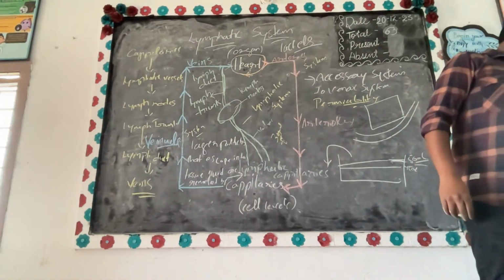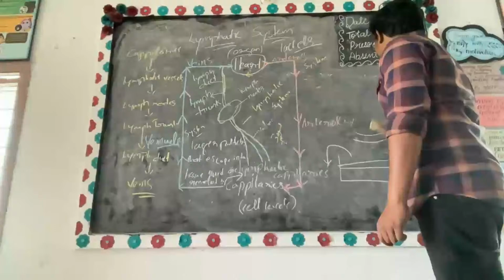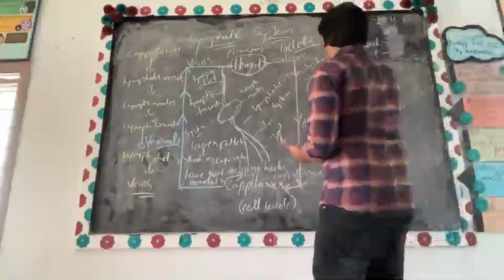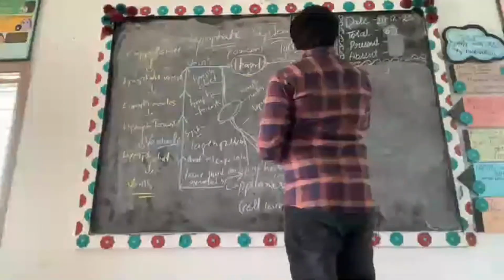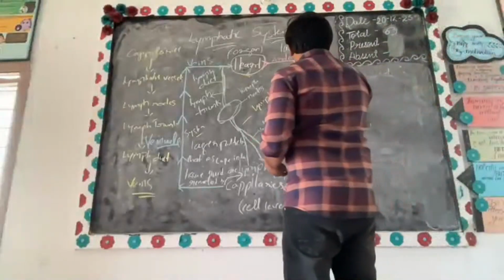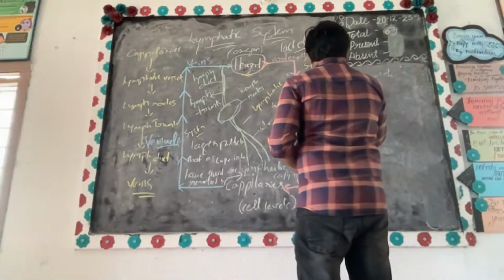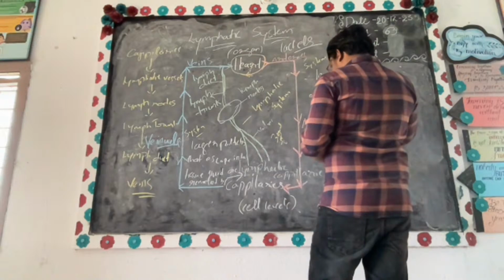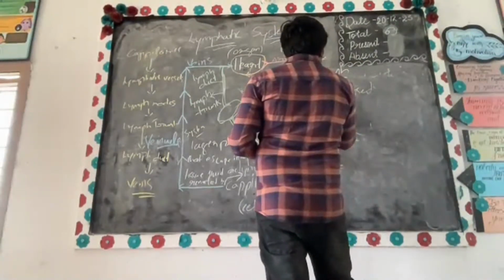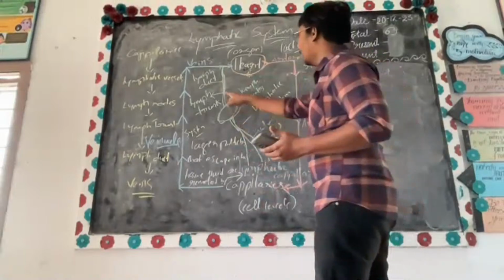Now listen. What are the components of lymph? Lymph has particular vessels, lymph vessels.